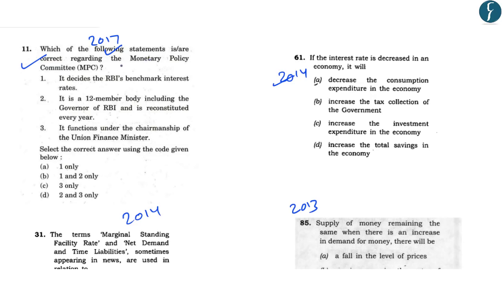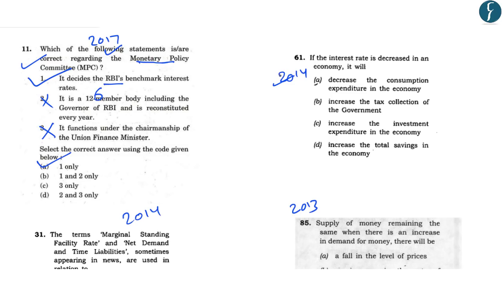Now regarding the questions that were asked in the previous year examinations, in 2017 the question read, which of the following statements are correct regarding the Monetary Policy Committee? Now the first statement reads, it decides the RBI's benchmark interest rates. So this statement is correct as we have read recently. The second statement reads, it is a 12-member body. Now this statement is wrong because it is a 6-member body. And the third statement reads, it functions under the chairmanship of Union Finance Minister. This is a wrong statement because the chairman of the Monetary Policy Committee is the RBI governor. So the correct answer in this case is A, that is 1 only.